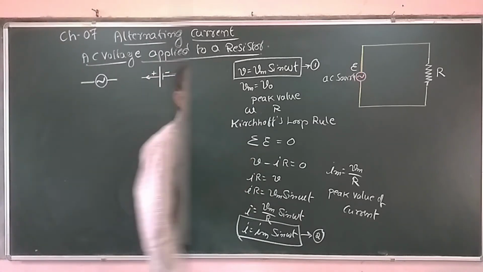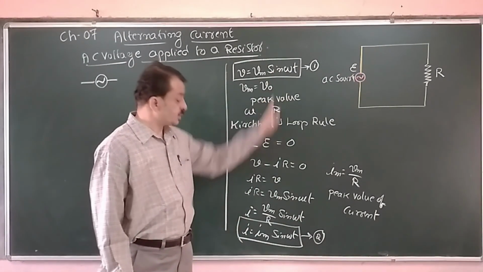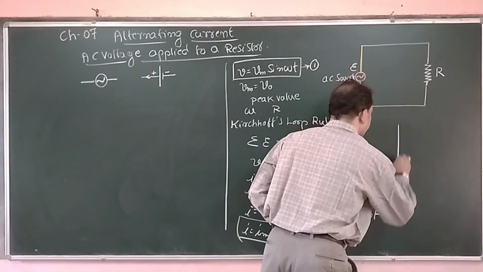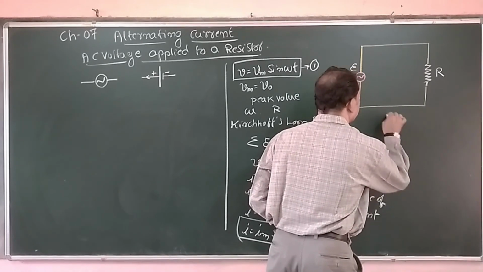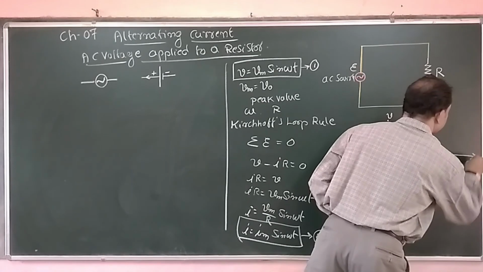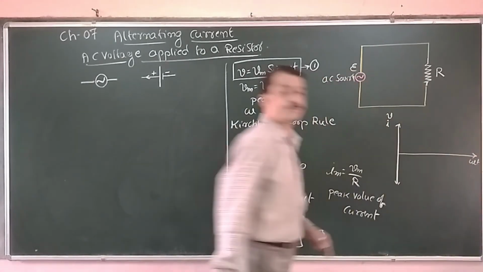Now we study the graphical representation of the AC voltage and current. Along the y-axis we are taking the voltage or the current. Along the x-axis we are taking omega t.